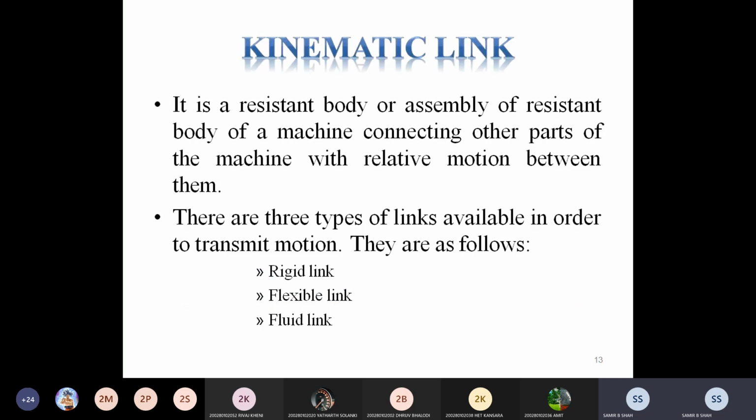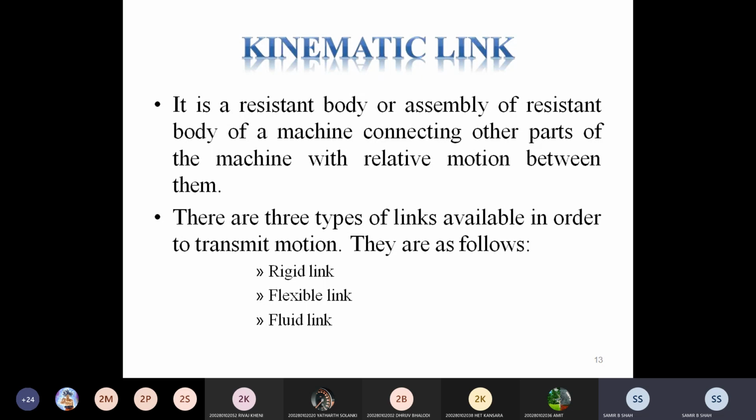Now, kinematic link. It is the resistant body or assembly of resistant bodies of a machine connecting other parts of the machine with relative motion between them. Link means what? There is one part or one body. With the help of that body, we connect with another part. So that part in which relative motion is there is called a kinematic link.